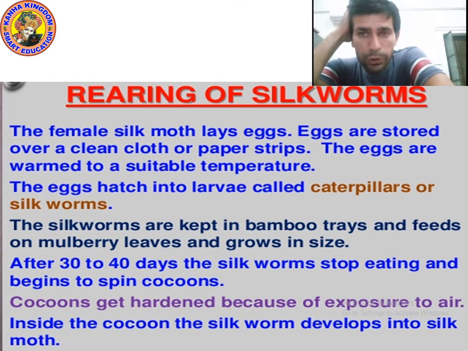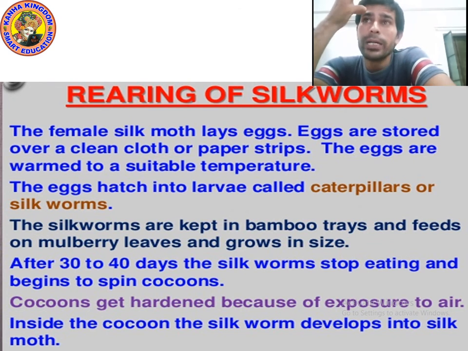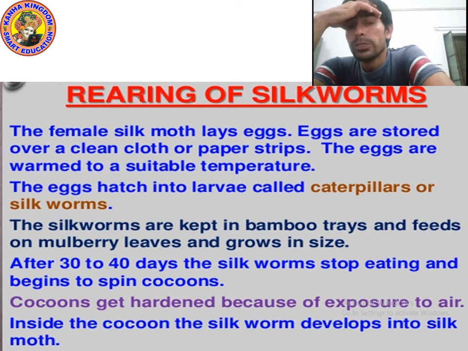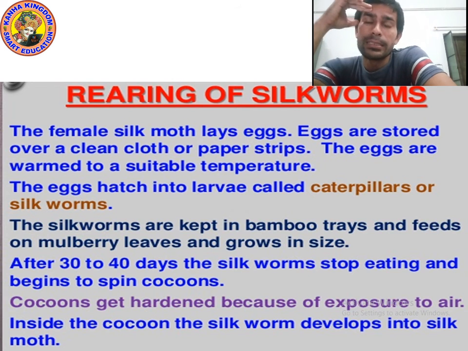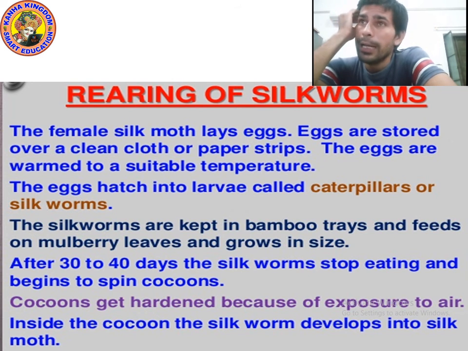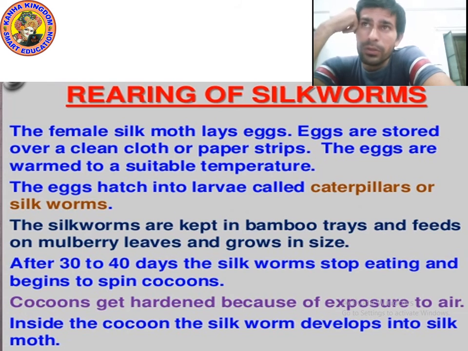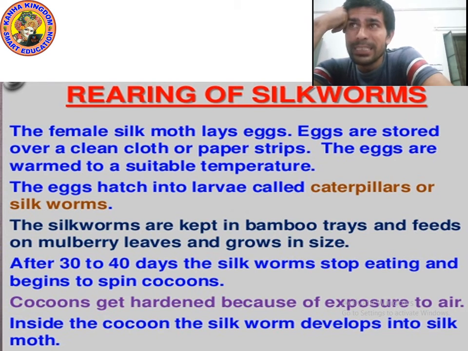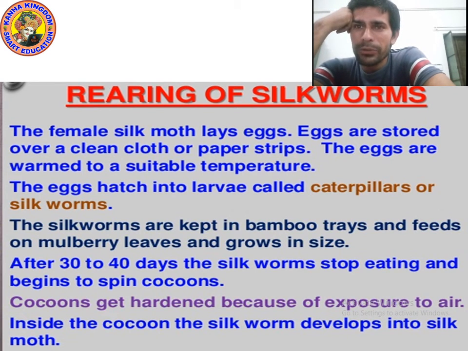Eggs are stored over a clean cloth. Yes, where do we store? We store them over a clean cloth or paper strip. Yes, and the eggs are warmed to a suitable temperature. Suitable temperature is required for the eggs to hatch into larva. When they get suitable temperature, the eggs hatch into larva, and this larva is also known as caterpillar, or you can call silkworm.